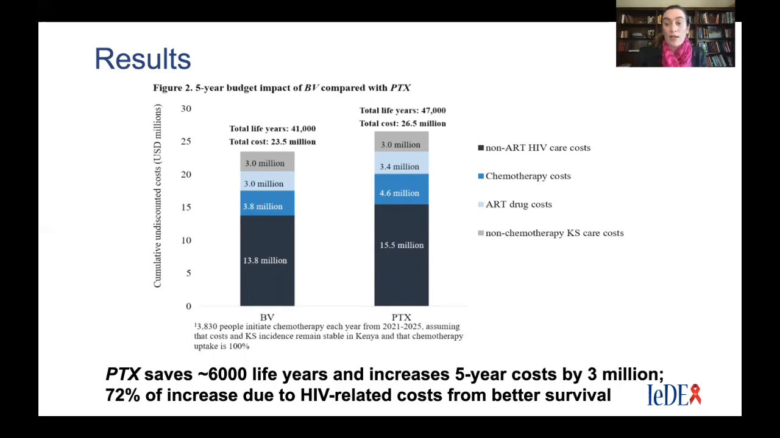Interestingly, what drives that increase in costs is not actually just paying for the chemotherapy. That's actually a small portion of it. 72% of the increase is actually due to HIV-related costs because patients are living longer and having better survival. So that's a good thing.